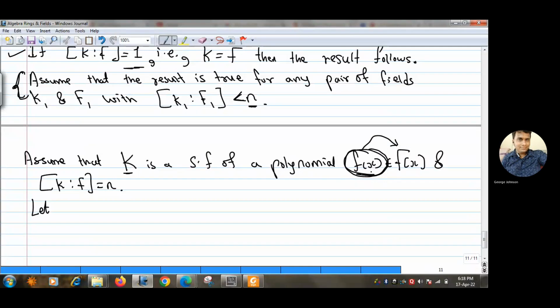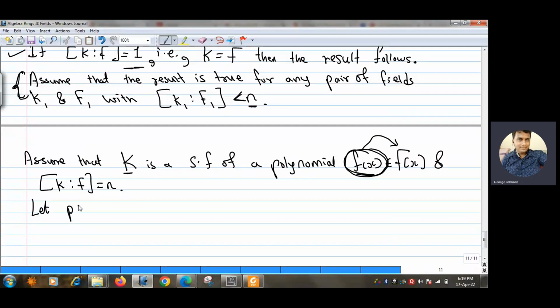Because all the roots of f(x) are not in capital F. If all the roots of f(x) are in capital F, that means f(x) splits, that means there is no irreducible factor of degree larger than 1, right? But here, because K is not equal to F, all the roots of f(x) are not in capital F. That means this f(x) has some irreducible factor whose degree is strictly larger than 1. So let us assume that irreducible factor as p(x).